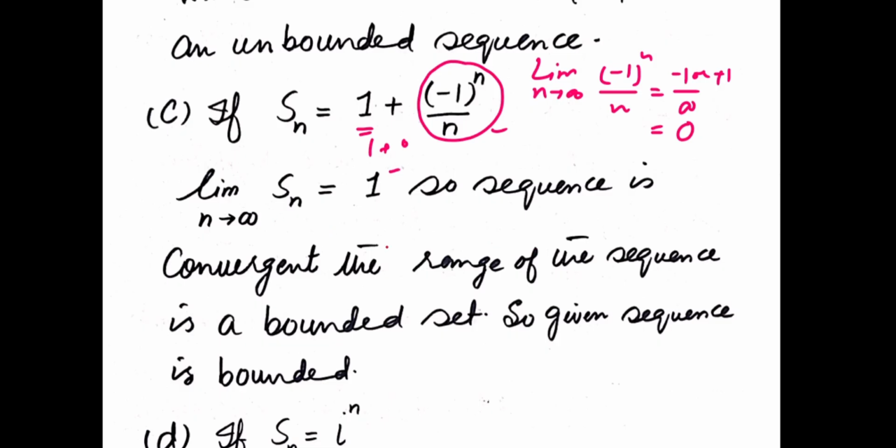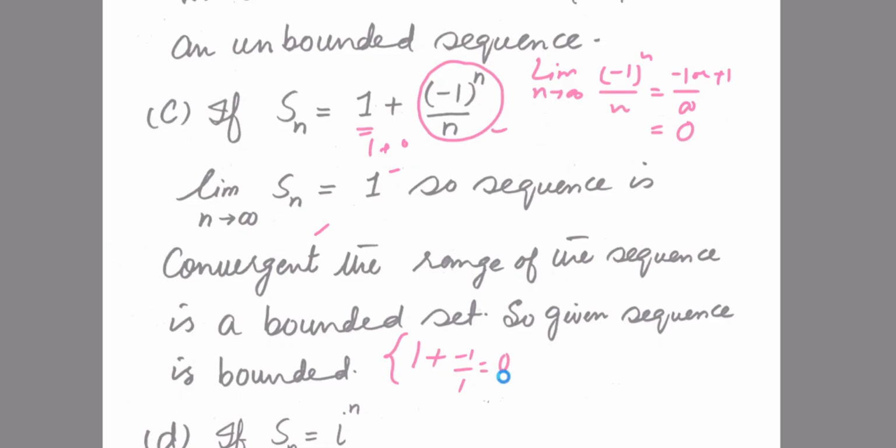So the sequence is convergent. The range of the sequence is a bounded set. If you find the terms of this sequence by plugging in different values of n, the first term is 1 plus (minus 1 over 1). This is equal to 0.